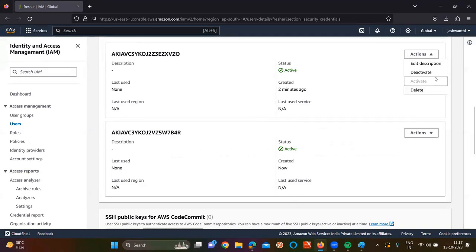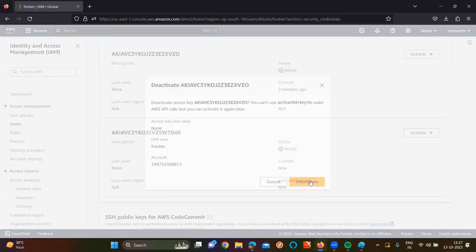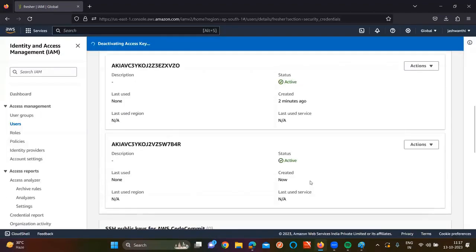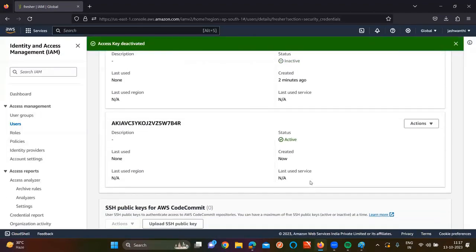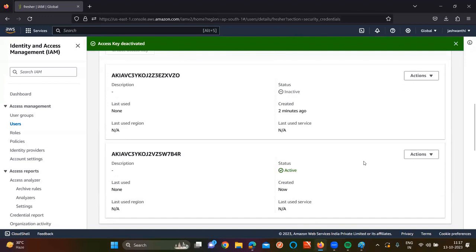For that purpose, first of all, we need to deactivate. Deactivate means these keys will not work. Even if you try to use, or if your friend try to use, once you deactivate the keys, you cannot able to use it. Deactivate the current keys and create the new keys. Then it is going to work. So, like this is the question that they are going to ask for the experienced kind of people.